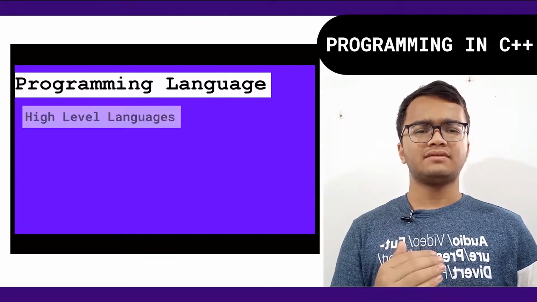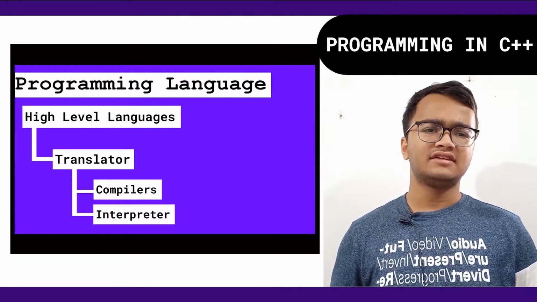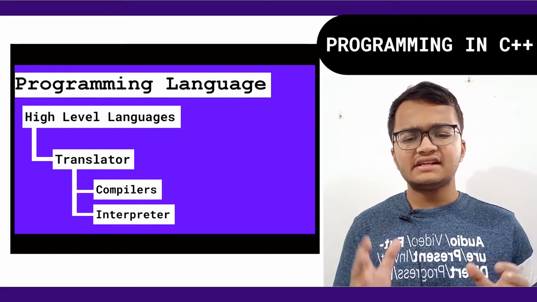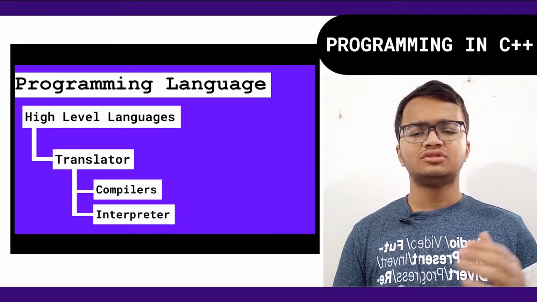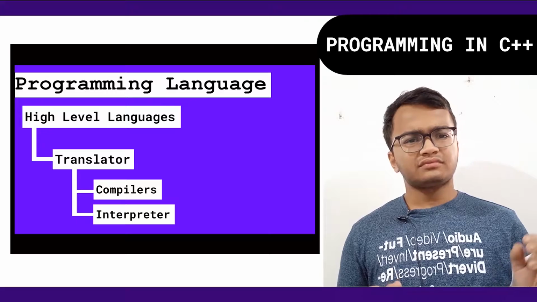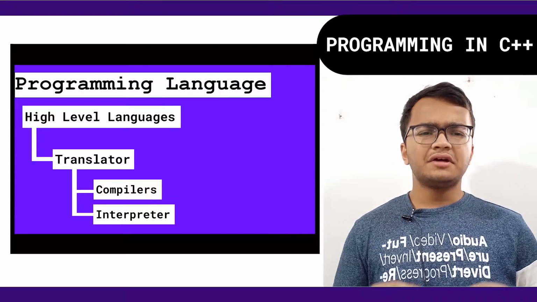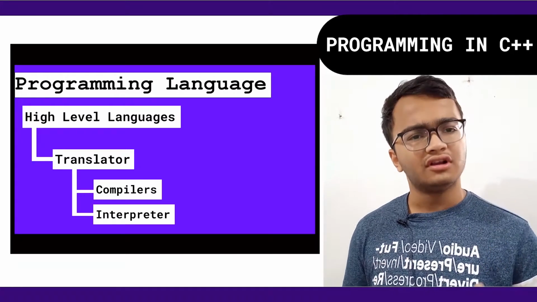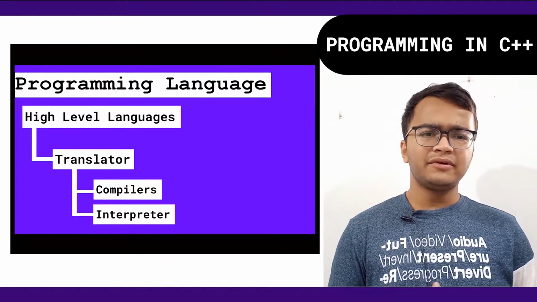Translators are of two types. One is the compiler and the other one is the interpreter. So what is a compiler? A compiler is a computer program which translates a program written in high level language to the machine language of the computer. High level language is referred to as source code, right? The compiler is used to translate the source code to the machine code, which is also called the compiled code. Now what is an interpreter?